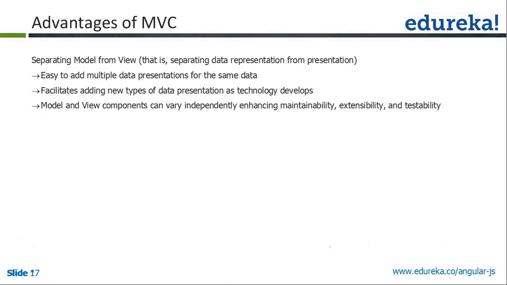What is the advantage of the MVC framework? Whenever we separate the model, view, and controller, it gives more maintainability, extensibility, and testability. Say I'm building an application. If I put everything together and later hand the application over to other developers, it will be really difficult to maintain.